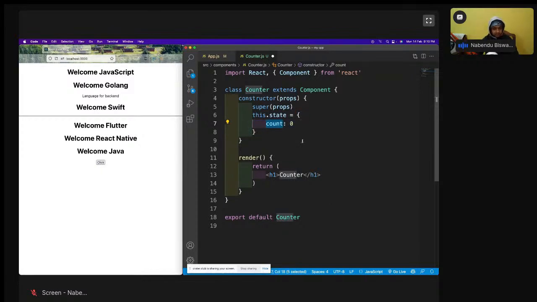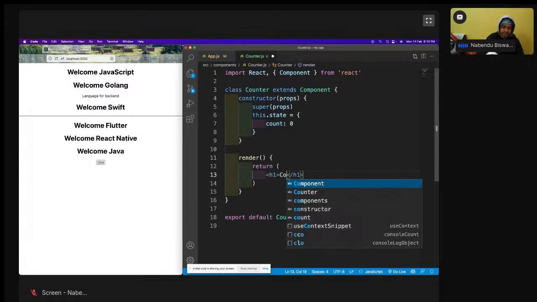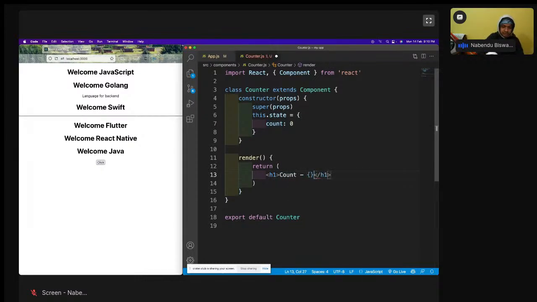Now I have to show this thing. So how to show this thing? Okay. So h1 I have, and then count is this dot state dot count. This dot state dot count I'm doing. Save it. Anyways, it will not come because I'm not showing it. So this is how you do it. Curly bracket we have to use because we're showing a variable. This dot state dot count. This is a normal thing. This is how we show key of an object.